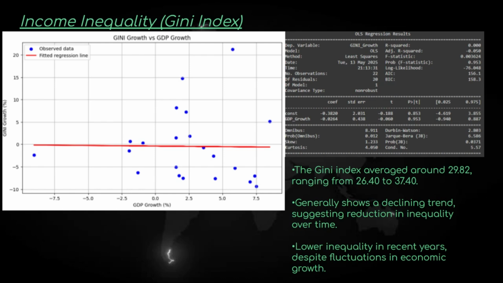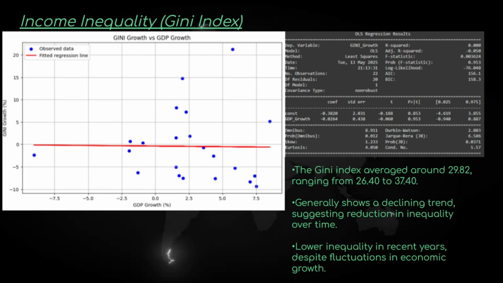If we look at the numerical values in our regression results, we can see that the estimated slope coefficient is negative 0.0264, suggesting that a 1 percentage point increase in real GDP growth is associated with a 0.0264 percentage decrease in Gini index growth, holding other factors constant.